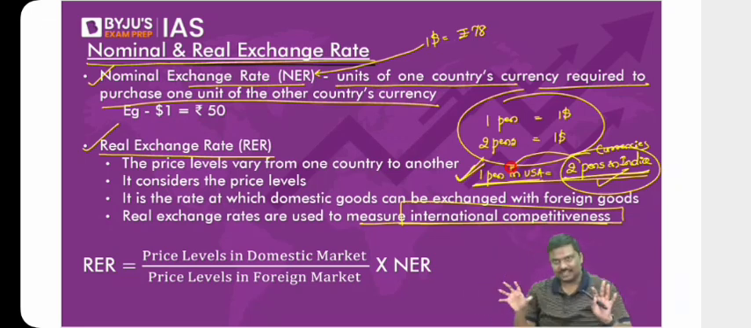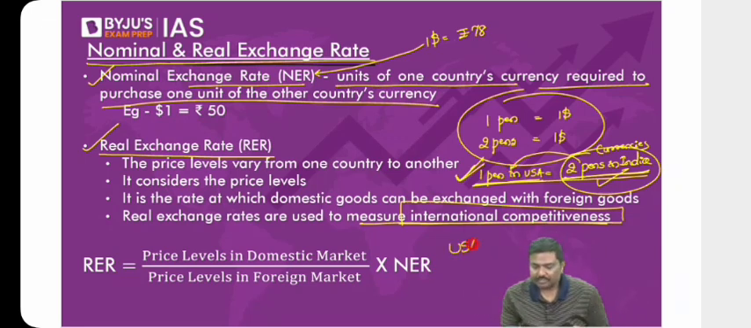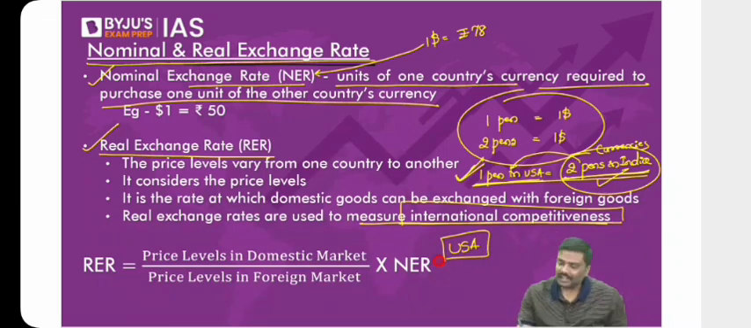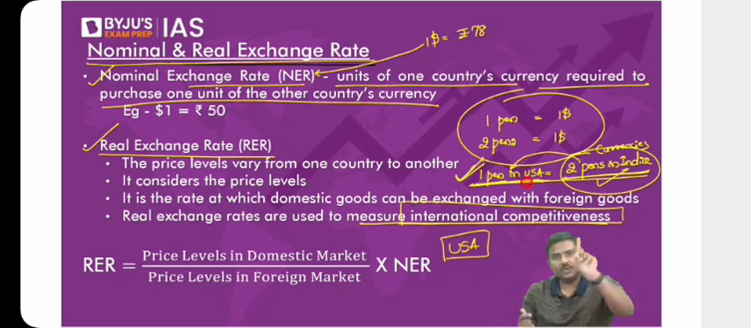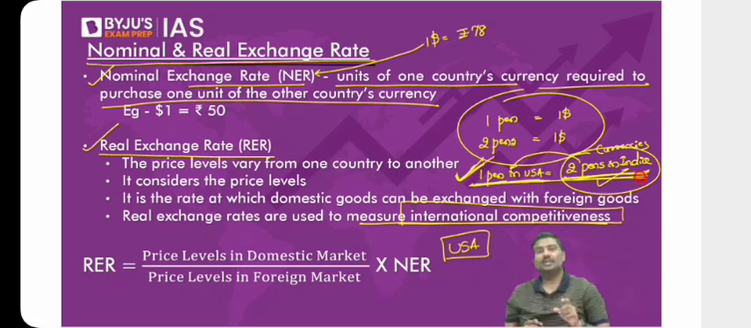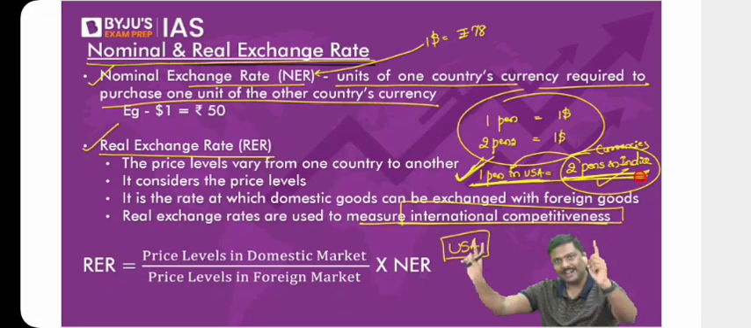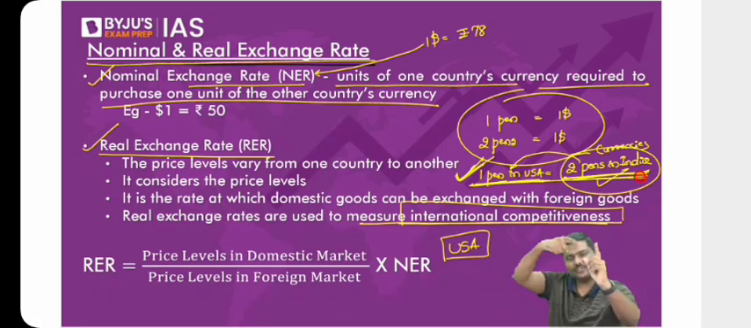Now understand this very carefully. Imagine you are in USA. Right now, what is the real exchange rate? The real exchange rate here is 1 good in USA is equal to 2 goods in India. And because these 2 goods are cheaper now, exports from India into USA will increase.